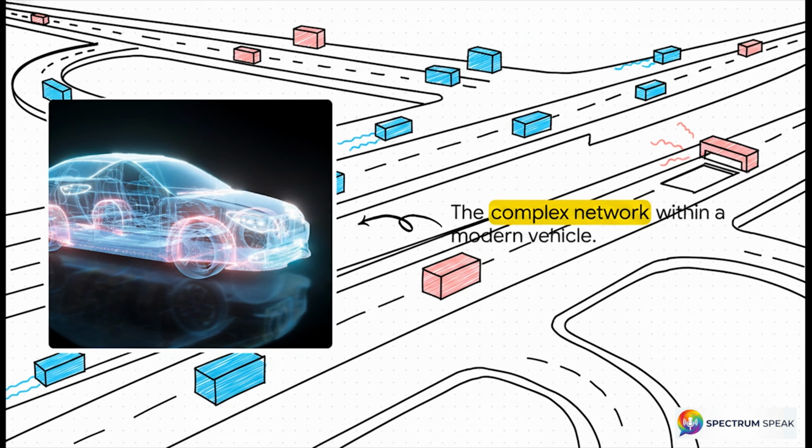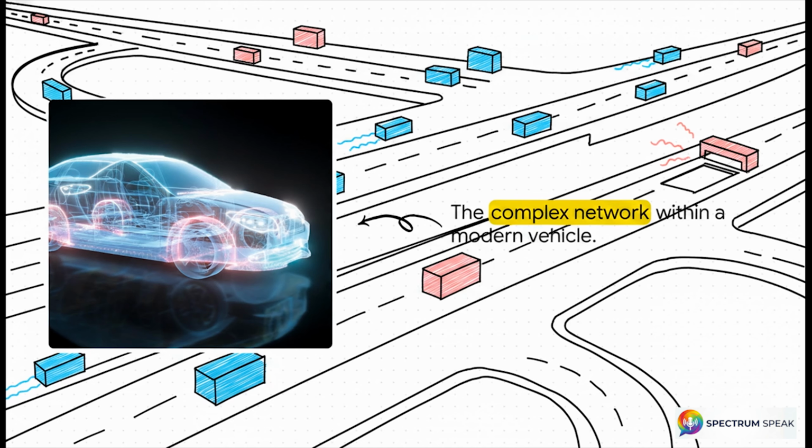This glowing X-ray of a car perfectly captures the environment we're talking about here. I want you to picture the CAN bus, the controller area network, as this bustling, high-speed physical highway inside the vehicle. On this highway, the data frames are the cars, and the microcontrollers or nodes are the on-ramps. But check this out. There are absolutely no traffic lights. None. Instead, these nodes constantly monitor each other, perfectly orchestrating communication to make sure traffic flows flawlessly.